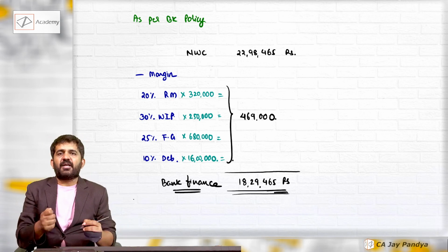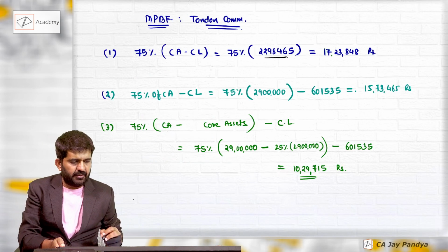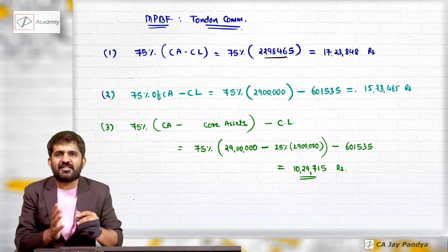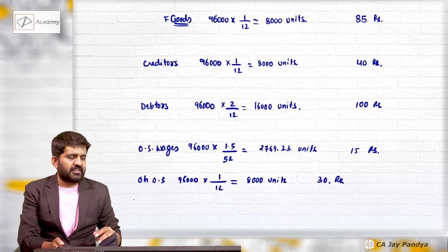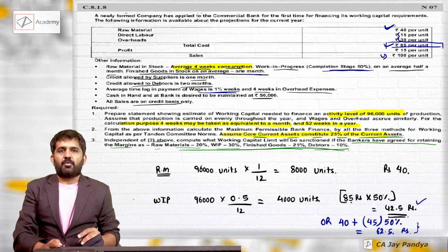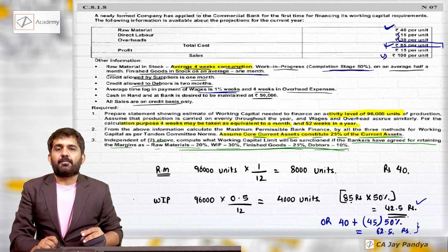This is the bank finance as per bank policy, as against the maximum permissible bank finance as per Tandon Committee. And this is how we have calculated the working capital requirement. Excellent question.